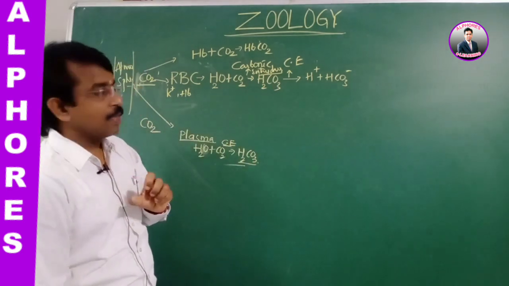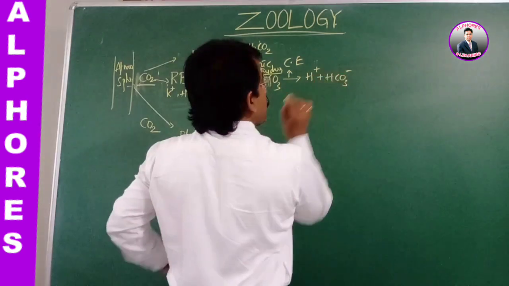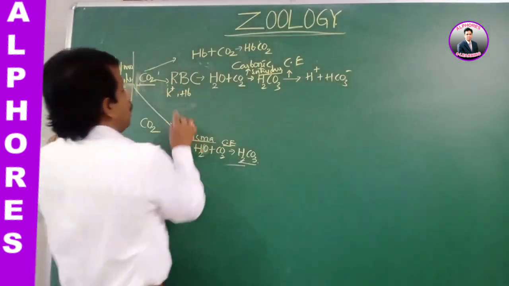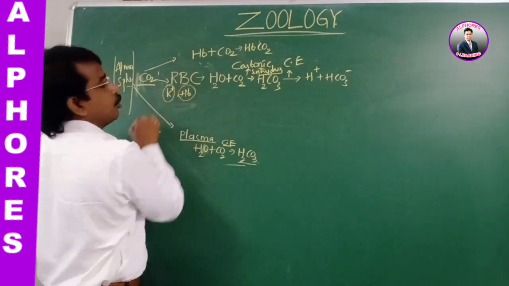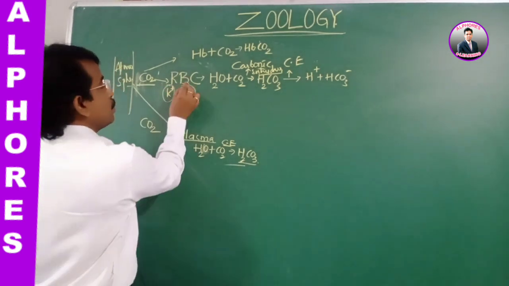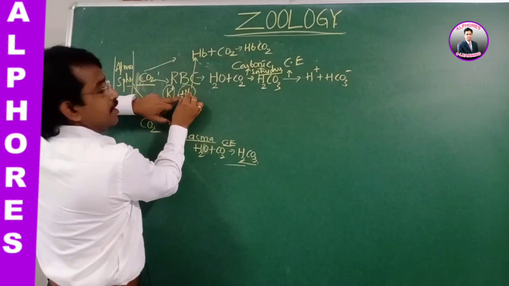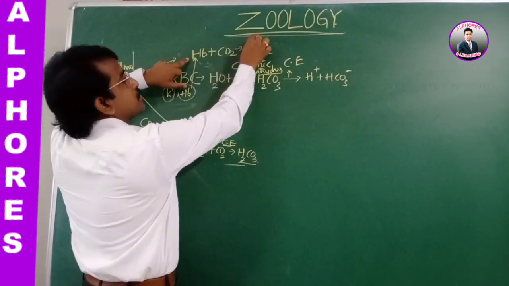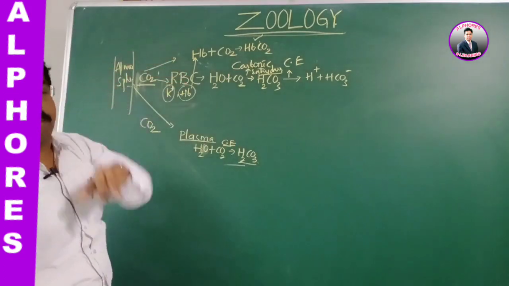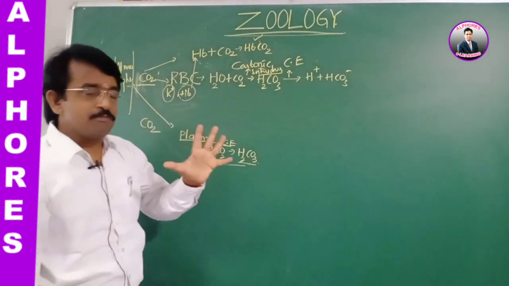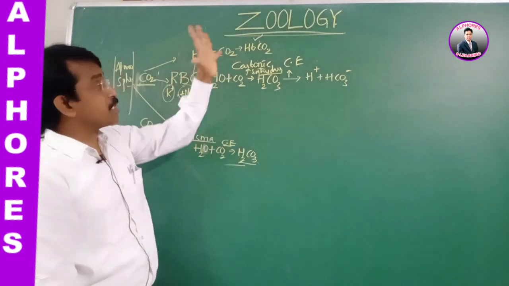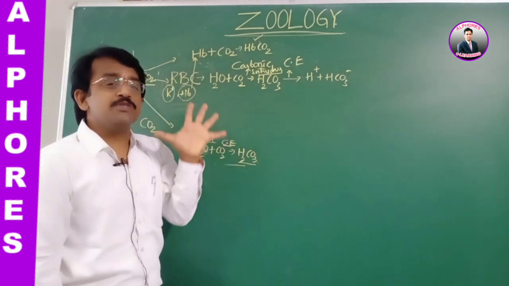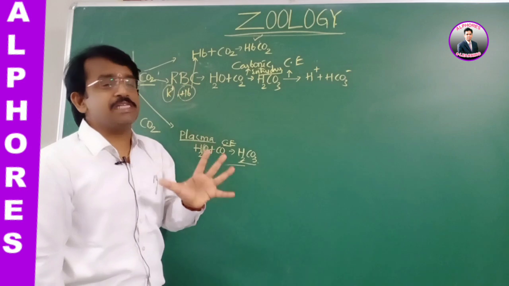Next, as the bicarbonates are formed in RBC, potassium and hemoglobin both are present. In one form, the hemoglobin combines with the carbon dioxide and forms the carbamino compound. We have discussed that wherever the partial pressure of a gas is more, its solubility is more, and so is its combining nature.